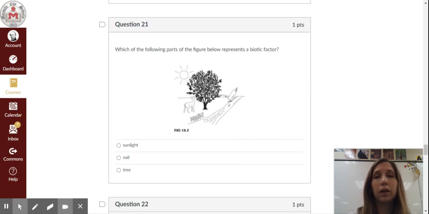Question 21. Which of the following parts of the figure below represents a biotic factor? Would it be A, sunlight, B, soil, or C, tree?